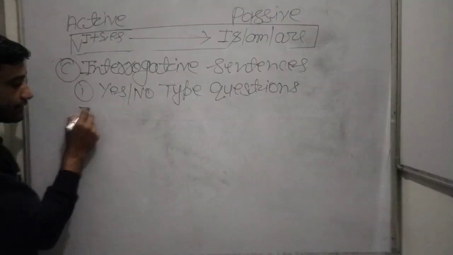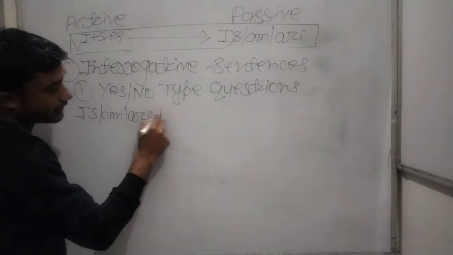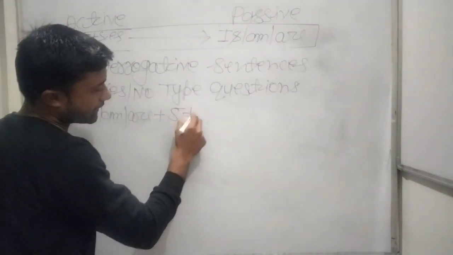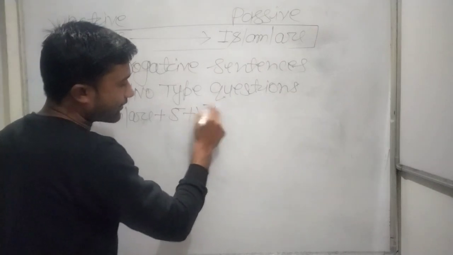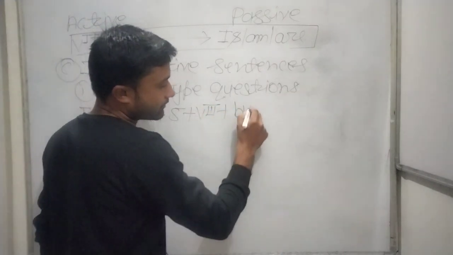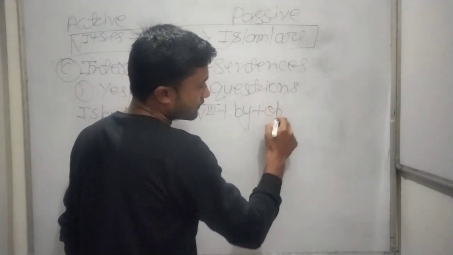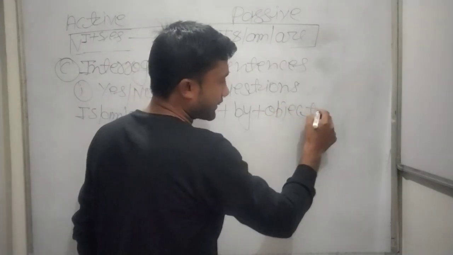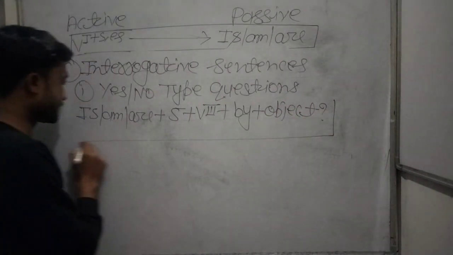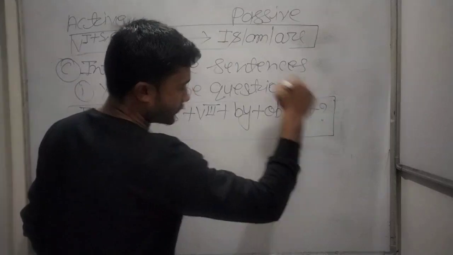First of all is, am, are, plus subject, plus the third form of the verb, plus by, plus object, and then a question mark. This is your yes/no type question.